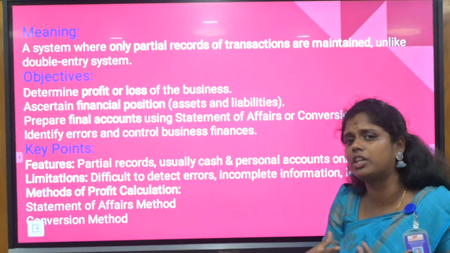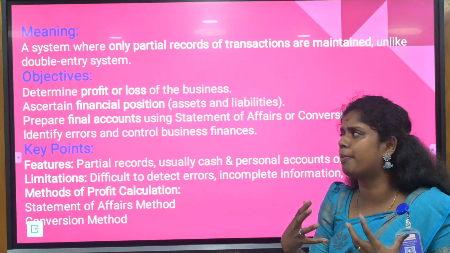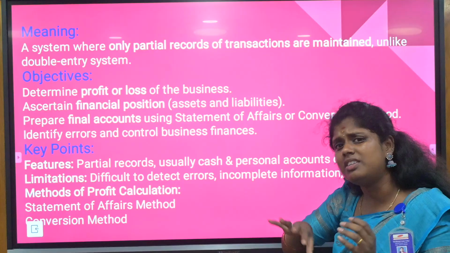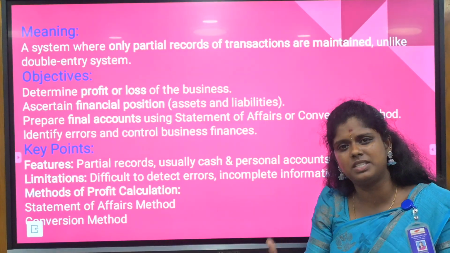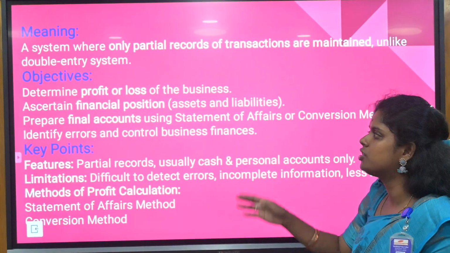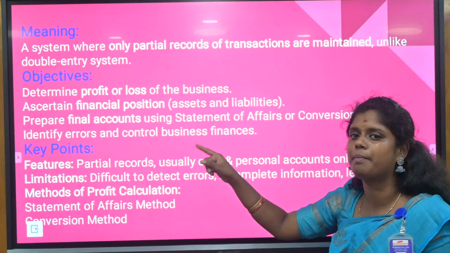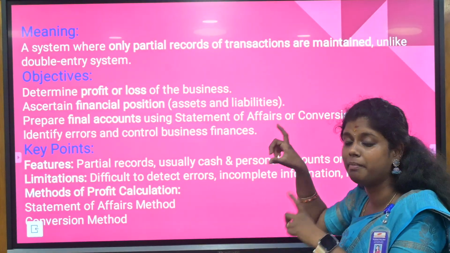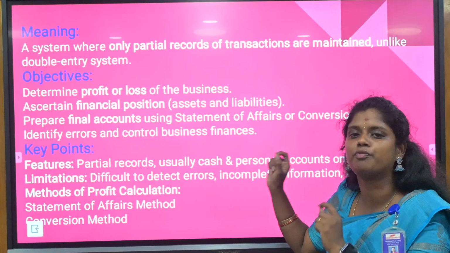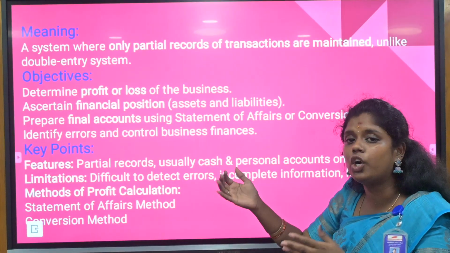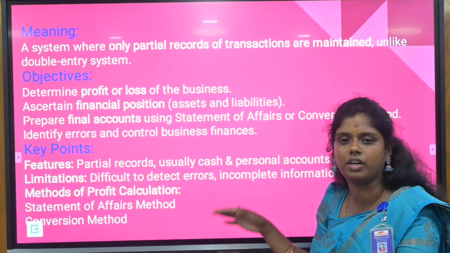So the main objective of this is that you need to determine the profit and loss account for the business. For this business, if some transactions are missing, that will be a very big question mark. So here you are going to find out the profit and loss with the help of the statement of affairs, and the profit and loss for the year ended. And then only you are going to find out the trading profit and loss account and balance sheet.